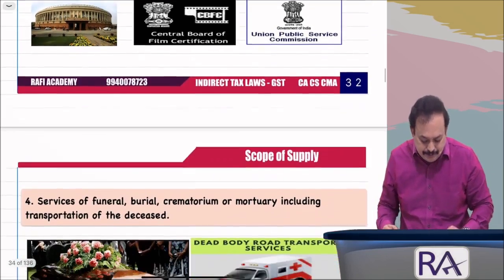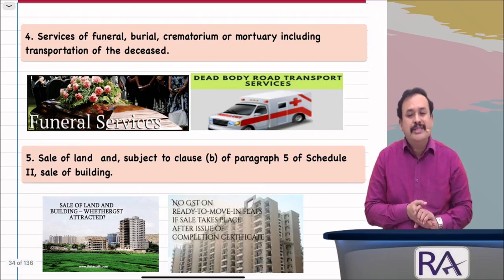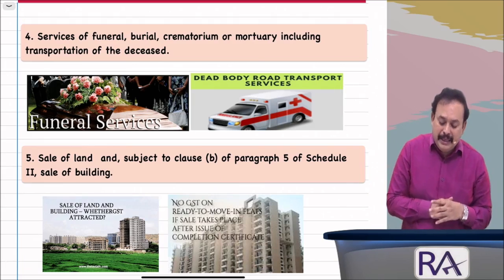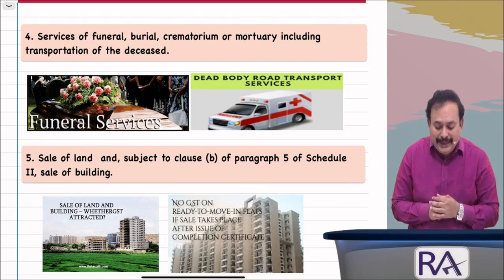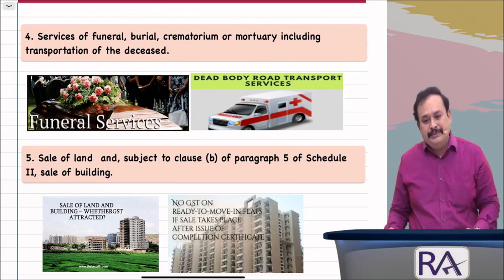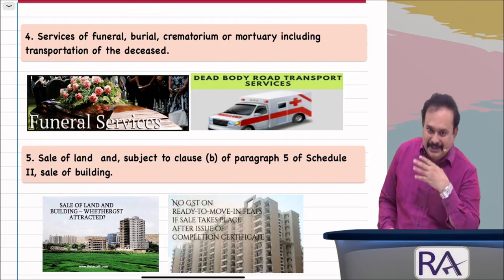Further, my dear sir, supply does not include point number 4 under schedule 3. Services of funeral, burial, crematorium or mortuary, including transportation of the deceased, not a supply. Not free from charges. That is charges.